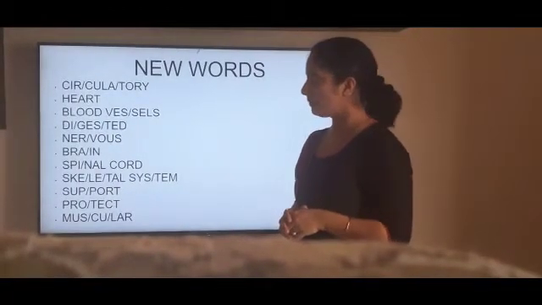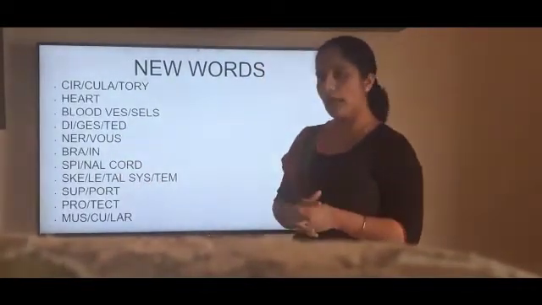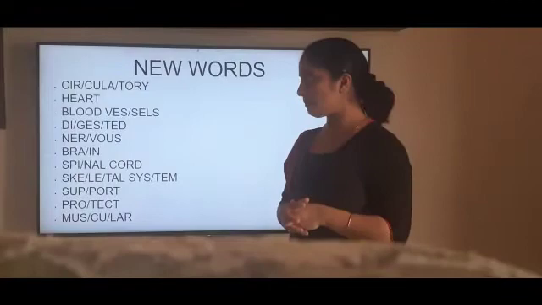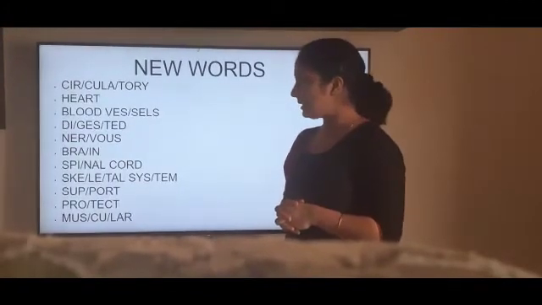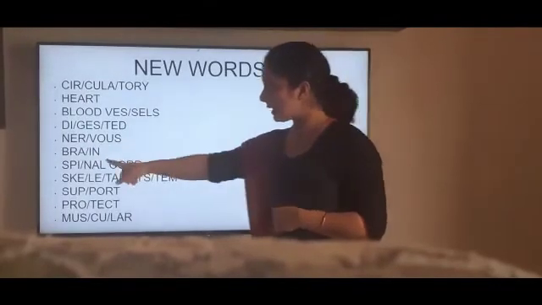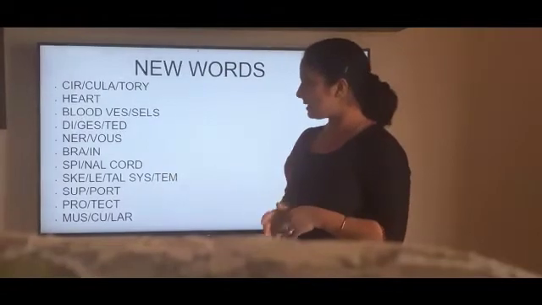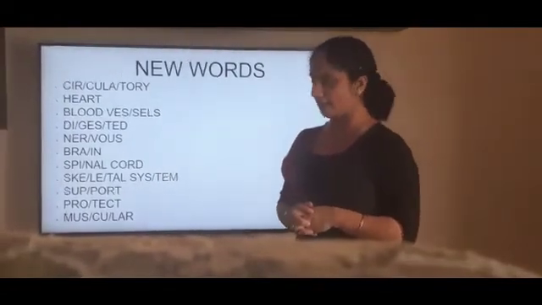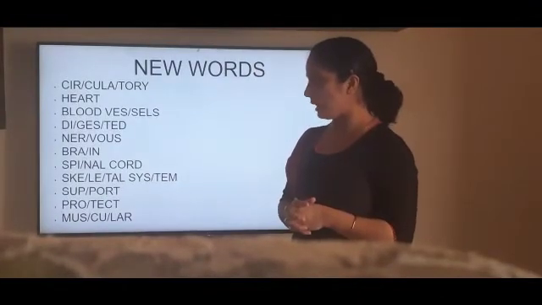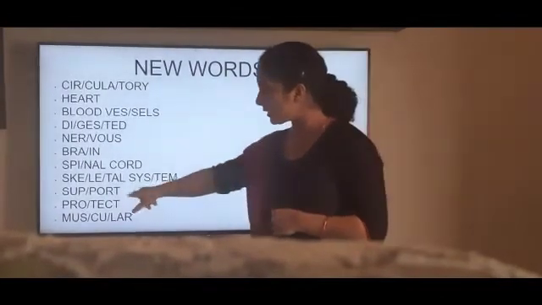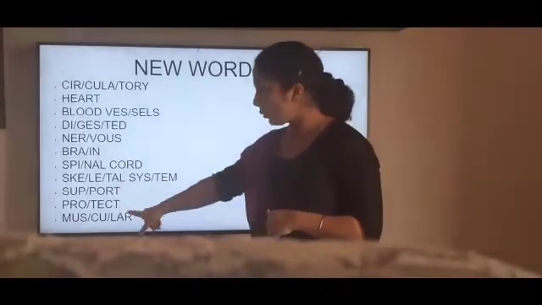Brain. Spinal cord. Skeletal system. Support. Protect. Muscular.